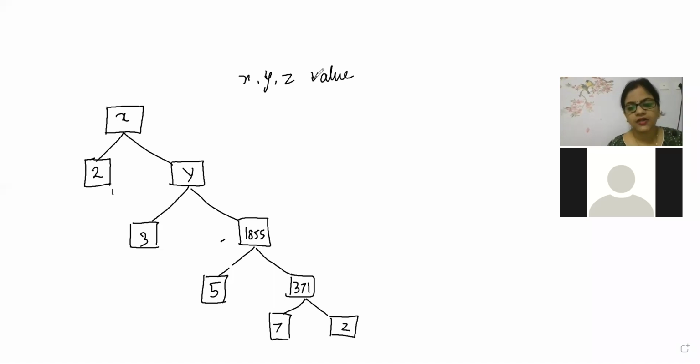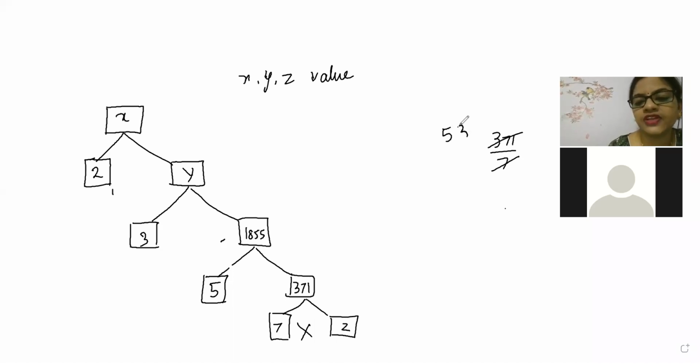Correct only, beta. Now look here. How to get that z? See, look here. 371 divided by 7 will give you z value. Because beta, these two multiplied and it gave 371. So if 371 will be divided by 7, so 7 5s are 35, 53. So here z is coming 53.